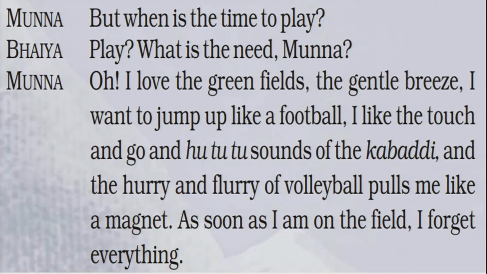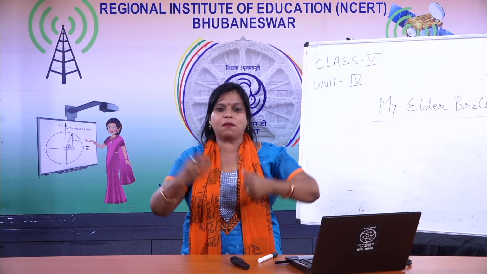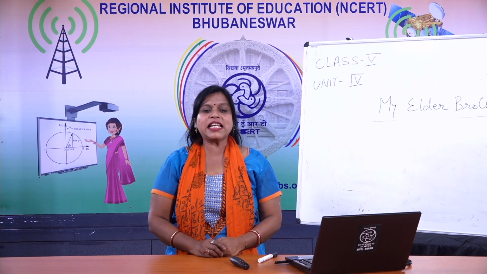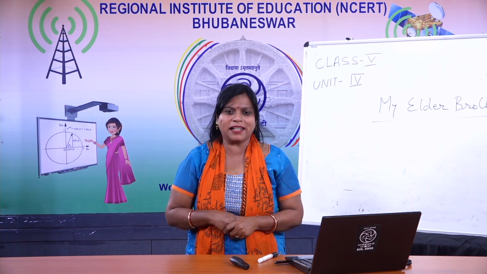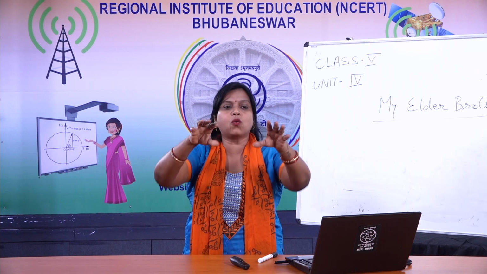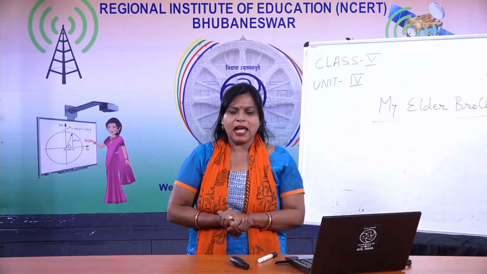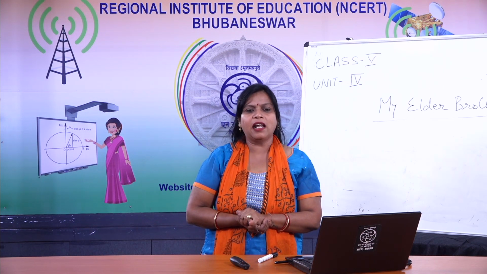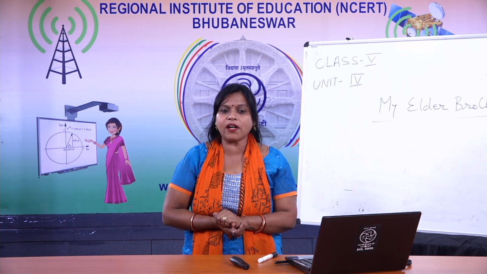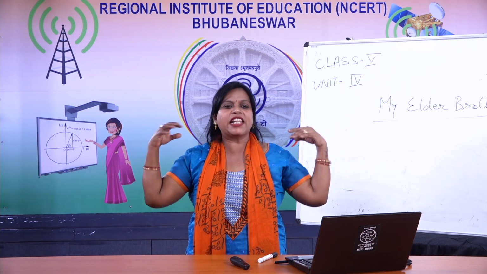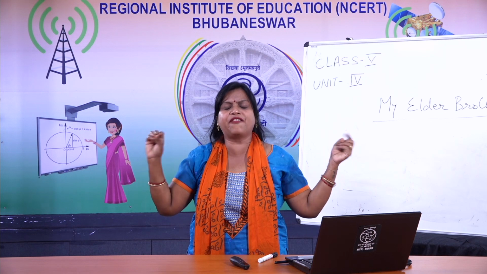Hurry and flurry means the sound that comes when you throw a volleyball. He says that it pulls me like a magnet. Magnet means he is attracted towards the games. As soon as I am on the field, I forget everything. What does he forget? He forgets about the studies, all the burdens, everything.